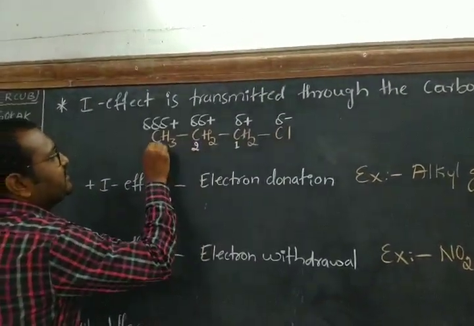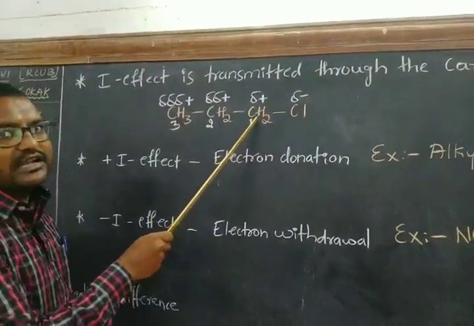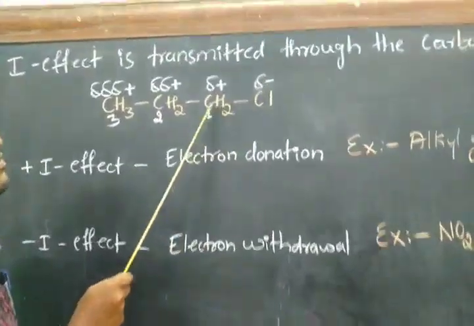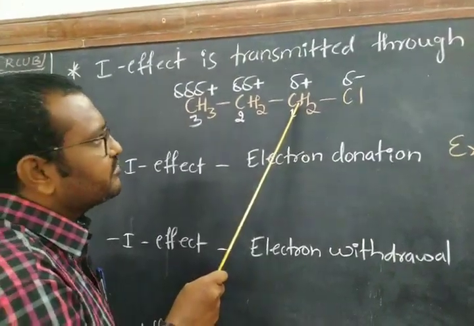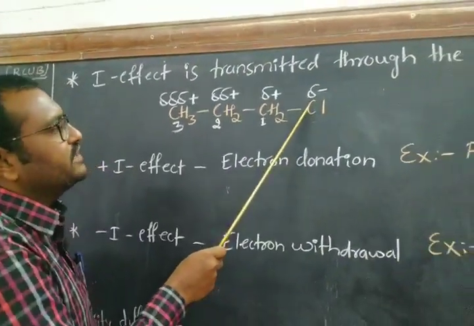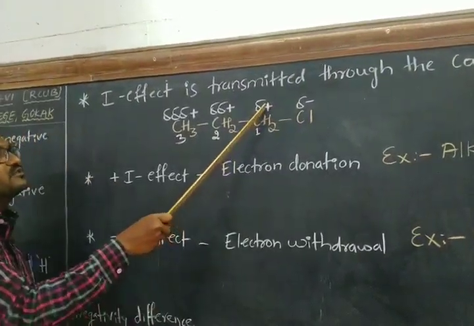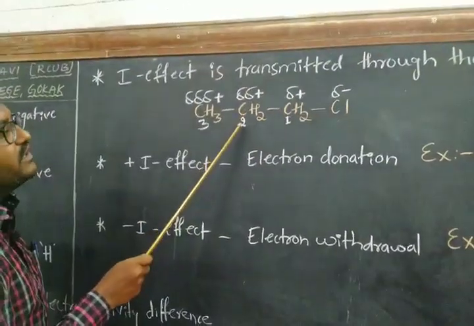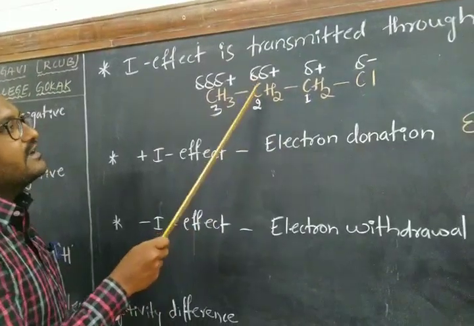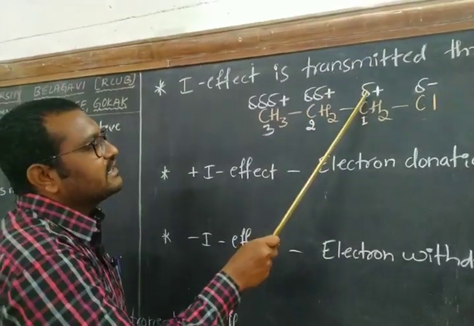So let me take an example, propyl chloride, wherein the chlorine atom is attached to the terminal carbon atom. Because of this electronegative chlorine atom, the bonding electrons between this carbon and chlorine atom move toward this electronegative chlorine atom, as a result of which this carbon 1 acquires partial positive charge. Because of this partial positive charge, the bonding electrons between carbon 2 and carbon 1 move toward carbon 1, as a result of which carbon 2 acquires partial positive charge, but the charge will be lesser than C1.